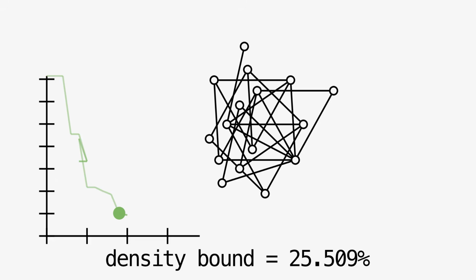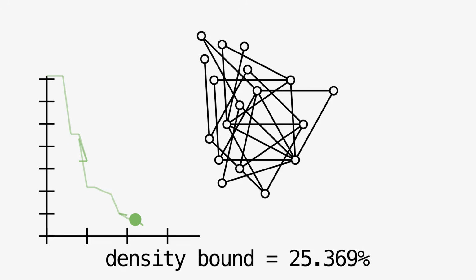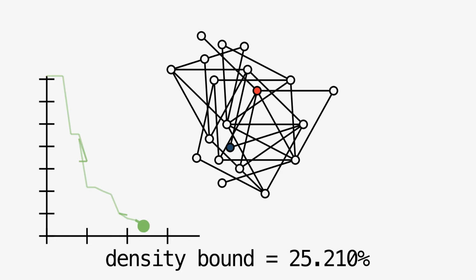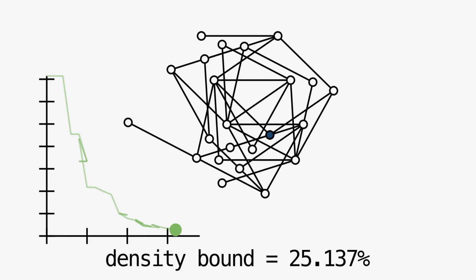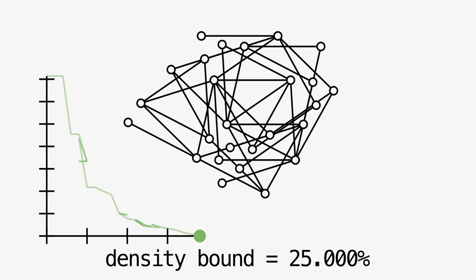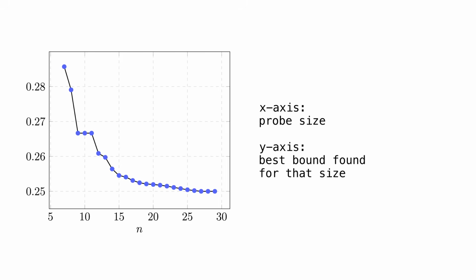For each probe, it solves a system of linear inequalities to determine the density bound that it yields. The system can potentially have millions of variables. Eventually, after running for weeks on a supercomputer, the search algorithm discovers some very good probes. Note that the animation does not show the millions of probes checked, only how a single good one was constructed step by step. Our search found better and better density bounds as the size of the probes increased.